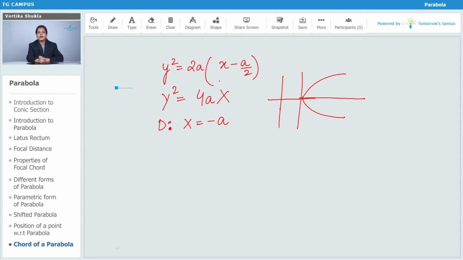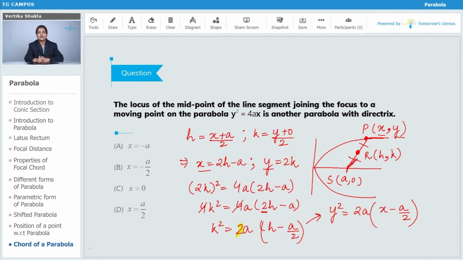But in place of x, you have x minus a by 2. And in place of 4a, you have 2a. You can take this a as a dash, suppose, and replace all these a's by a dash.